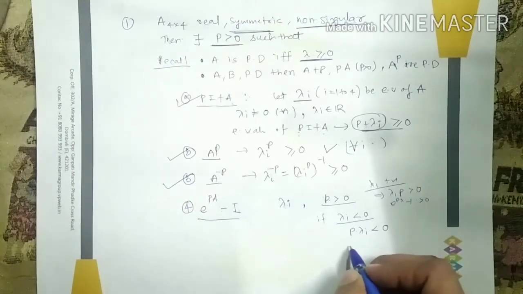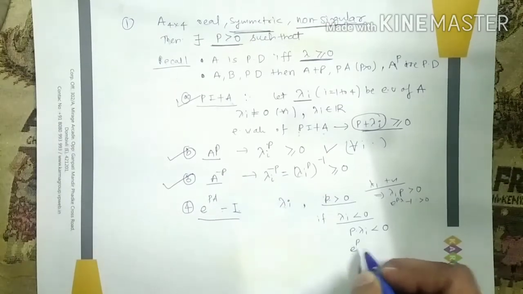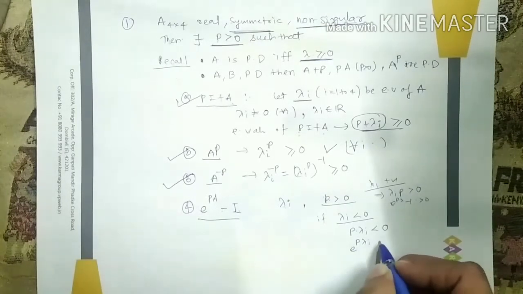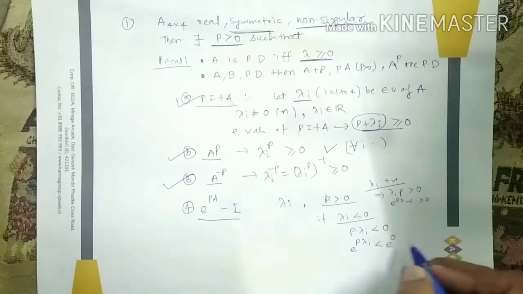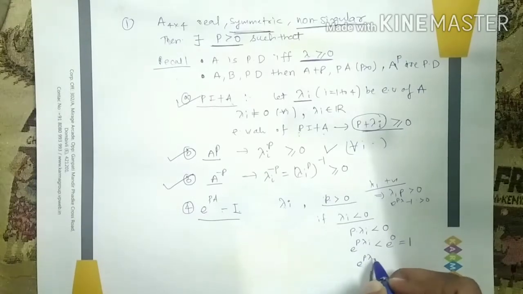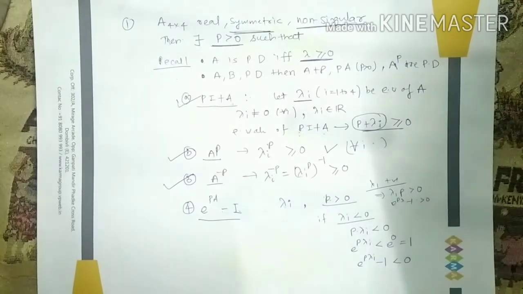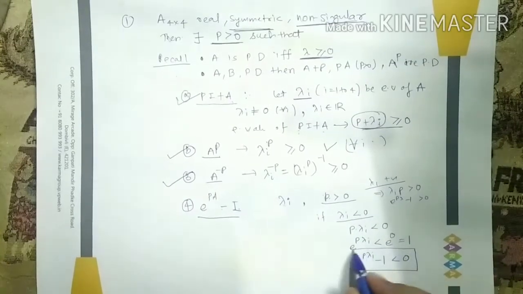Now let's understand carefully. If I take the exponential function on either side, I will get e raised to P lambda I less than e raised to 0. E raised to 0 means 1, which means e raised to P lambda I minus 1 is going to be less than 0. So in this case we are getting negative eigenvalues.